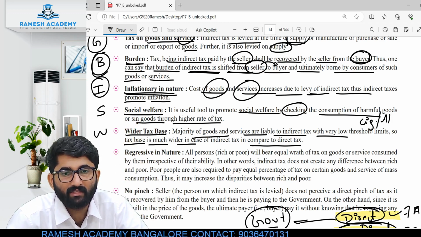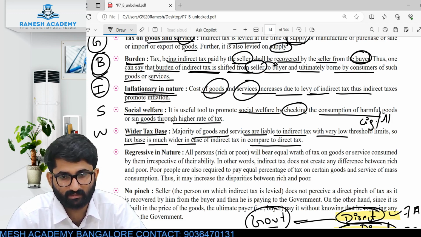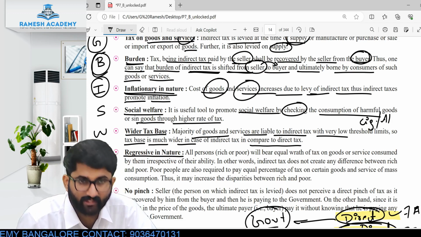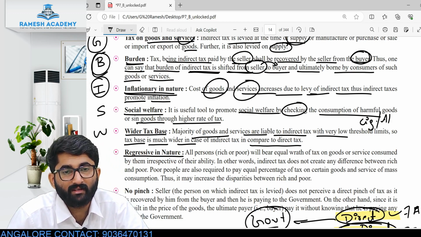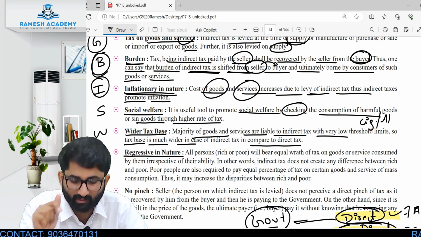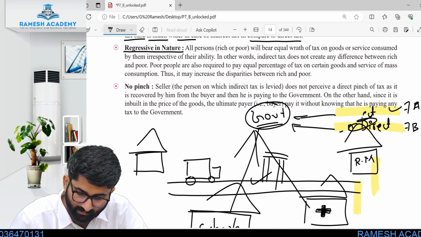So basically what we are discussing here is the wider tax base. You name the goods, on all these goods there is tax. Okay? Next one, regressive in nature. The tax which is there, that is regressive in nature. Now what is the meaning of regressive? There are two kinds here, progressive and regressive.